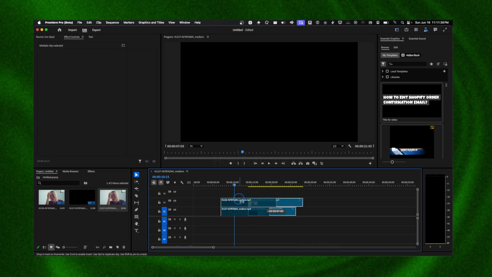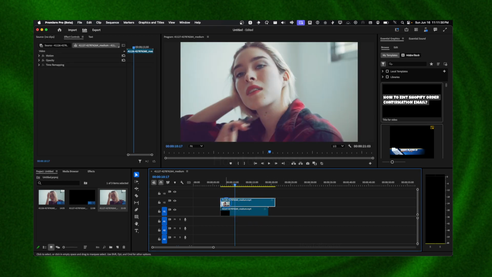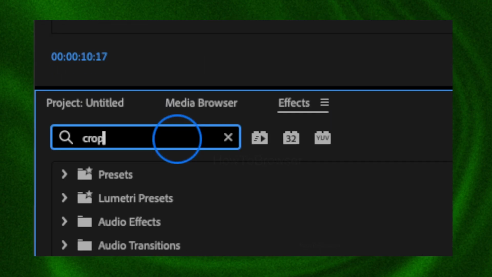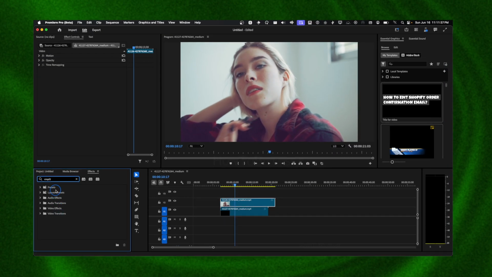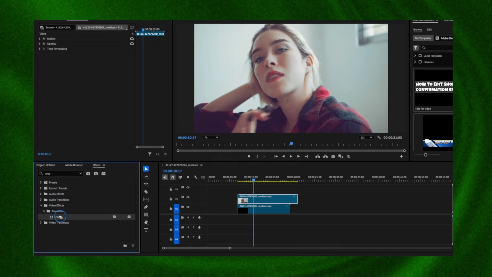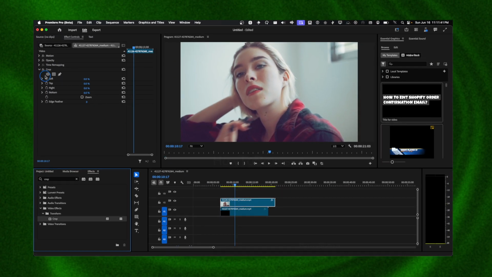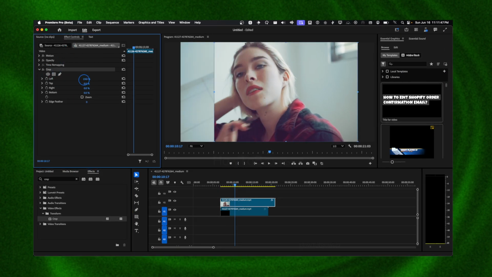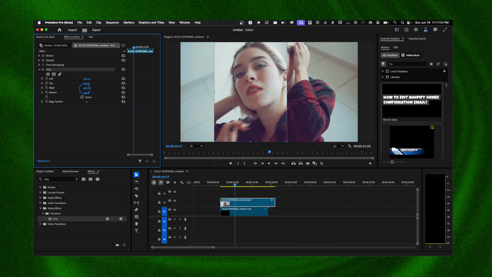I'm gonna select, move here. Now I'll just click on the first one. I'm gonna go to effects here. I'm gonna write crop. I'm gonna drag and drop this effect to this video. And now here, if you click on effects control, you're gonna have this crop effect. Now we can crop from left and from the top, but now only from the right.